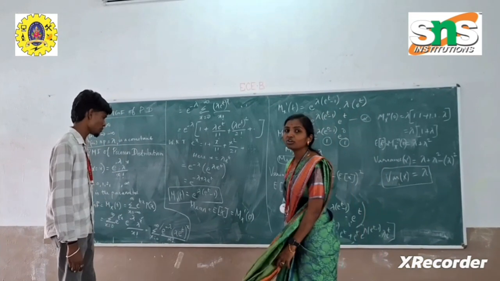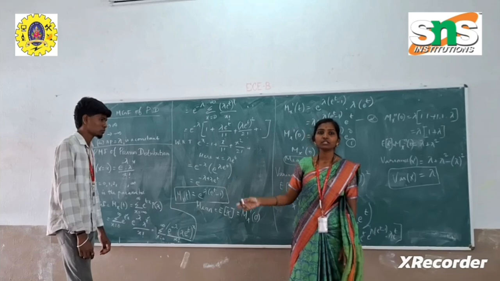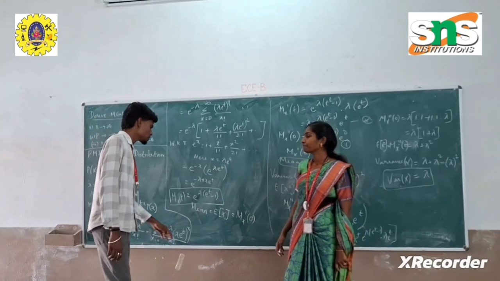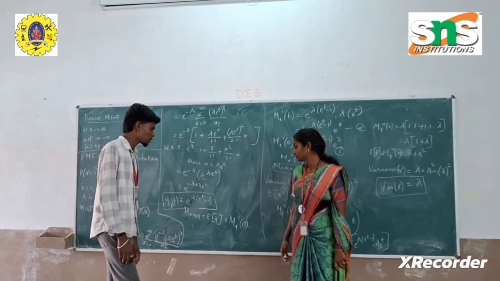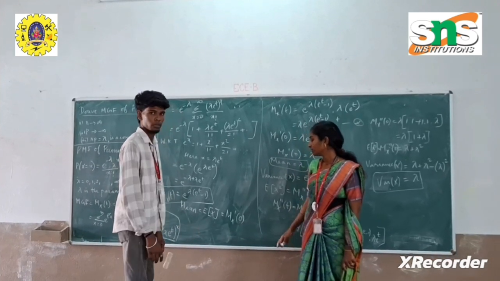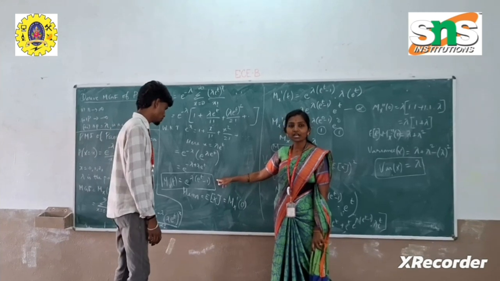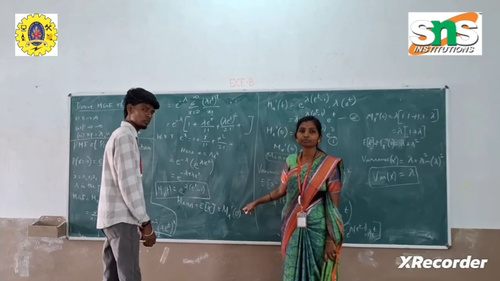Now we are going to see the mean of Poisson distribution. Now we have a student to say the formula to find the mean of a Poisson distribution. Mean of Poisson distribution, mean equal to E of x equal to Mx dash of 0. Mx dash of 0 means we are going to differentiate the moment generating function and replace t with 0.